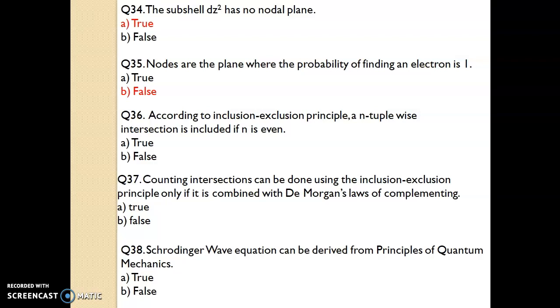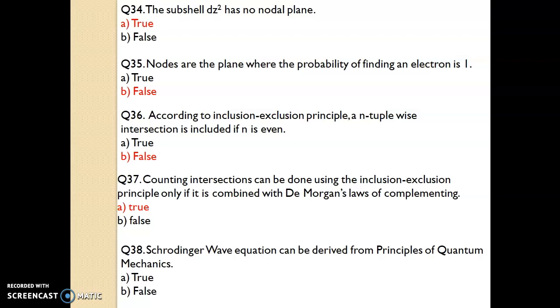Question number 36. According to inclusion exclusion principle, an n-tuple-wise intersection is included if n is even. It is false. Question number 37. Counting intersections can be done using the inclusion exclusion principle only if it is combined with De Morgan's law of complementing. Yes, it is true.